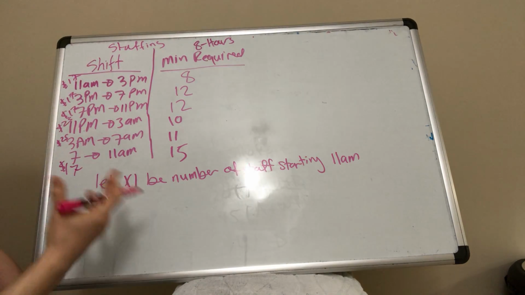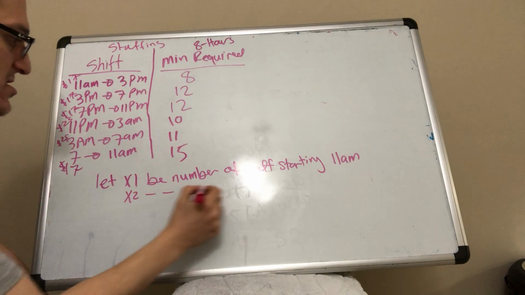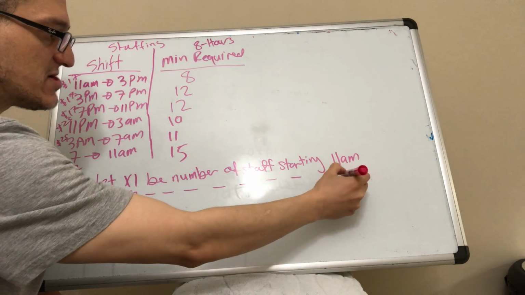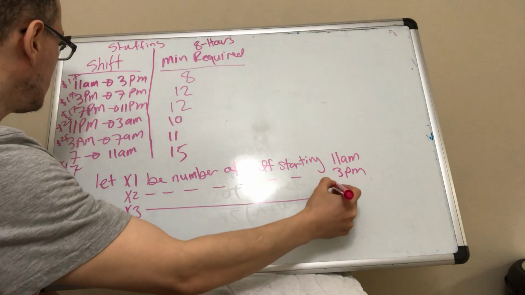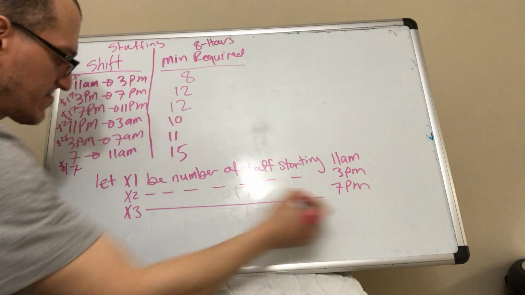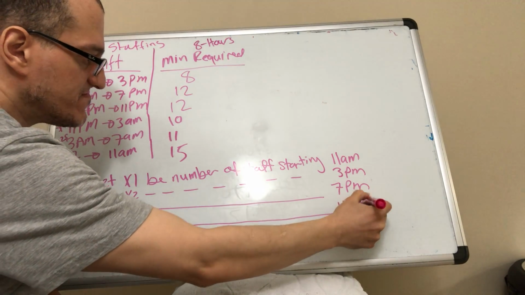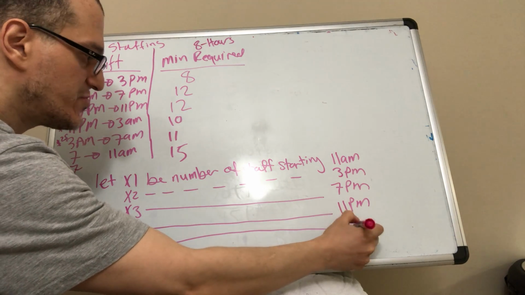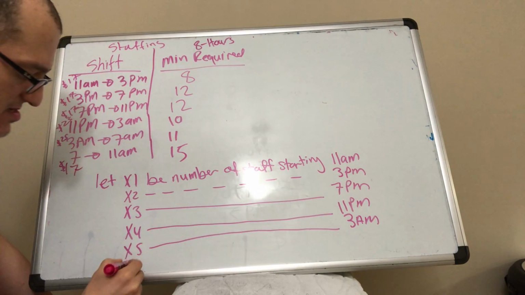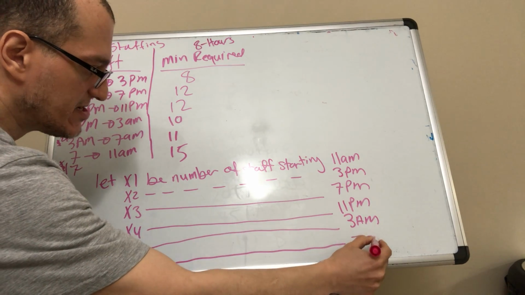So x1 would be number of staff starting 11 a.m., x2, people starting 3 p.m., x3, starting 7 p.m., x4, starting 11 p.m., x5, starting 3 a.m. and x6 would be starting 7 a.m.